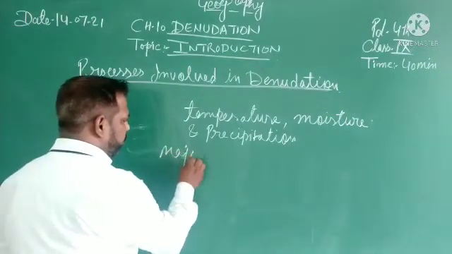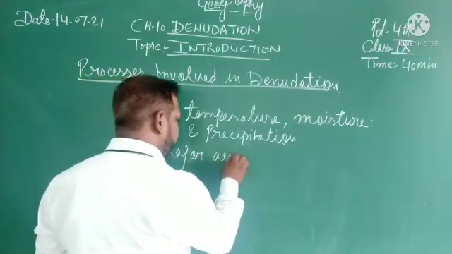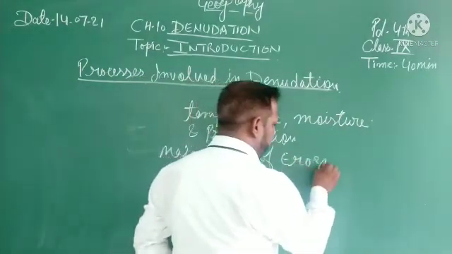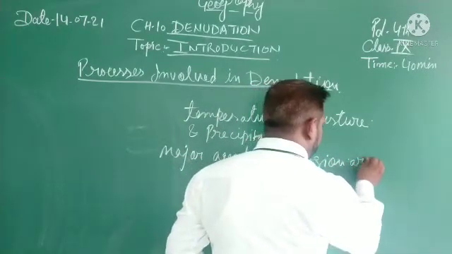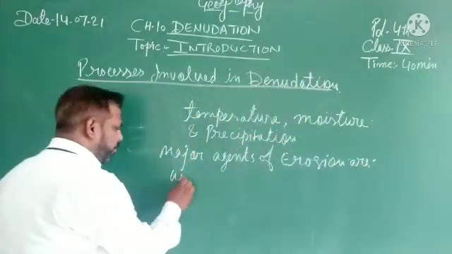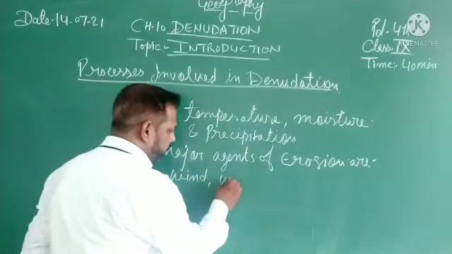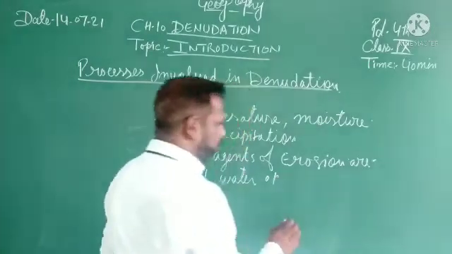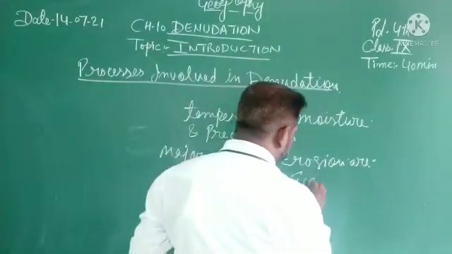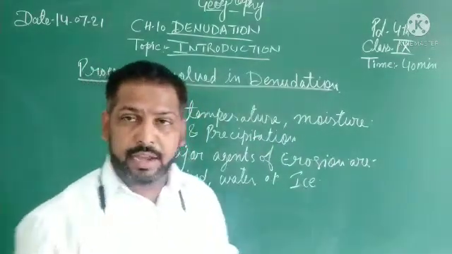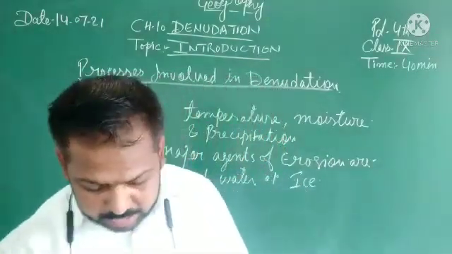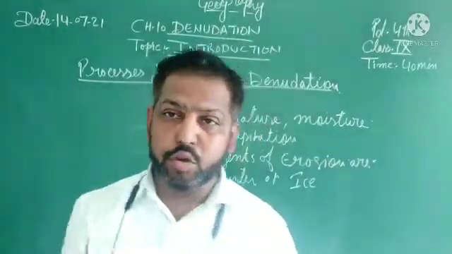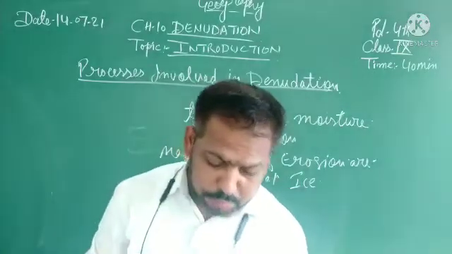The major agents of erosion are wind, water or ice, or you can say glacier.